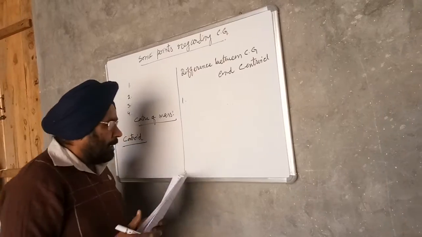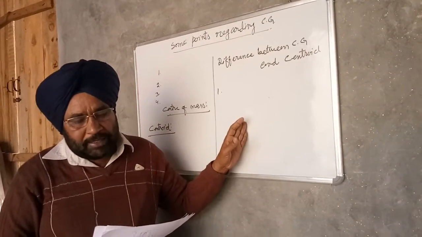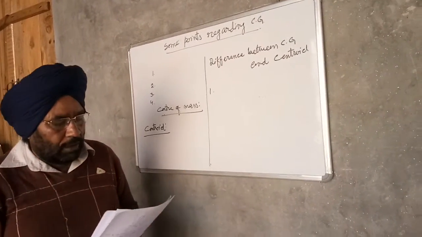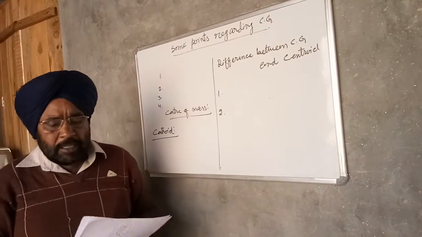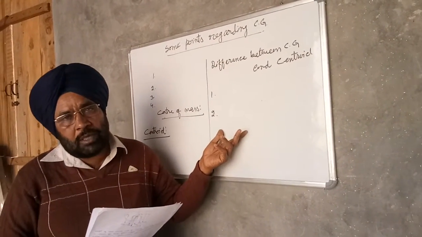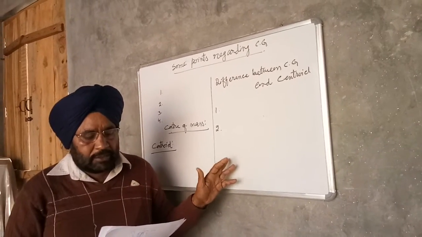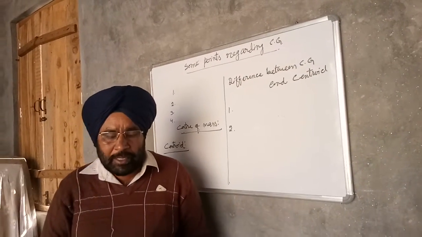First, the term center of gravity is used for bodies which have mass and weight, and centroid is used for plane figures having area only. Two, center of gravity is a point through which the whole weight of the body is assumed to be acting, whereas centroid is the point through which the whole area of the plane figure is assumed to be acting.